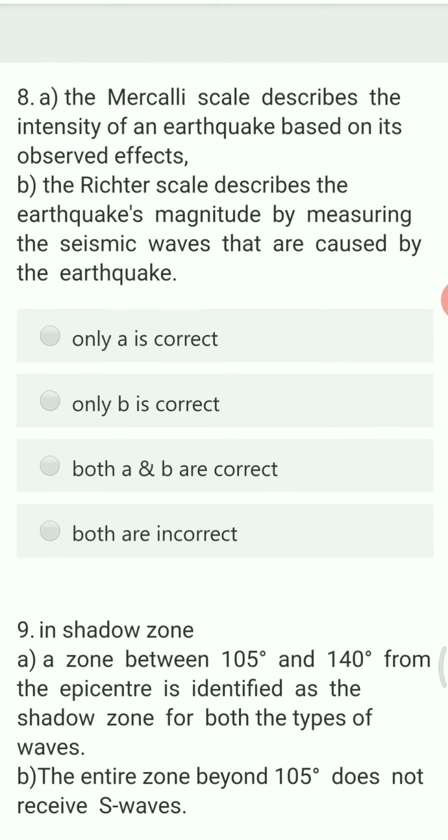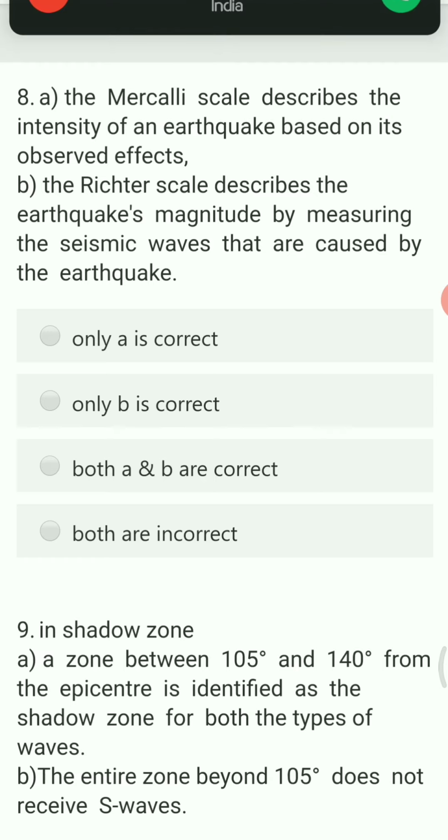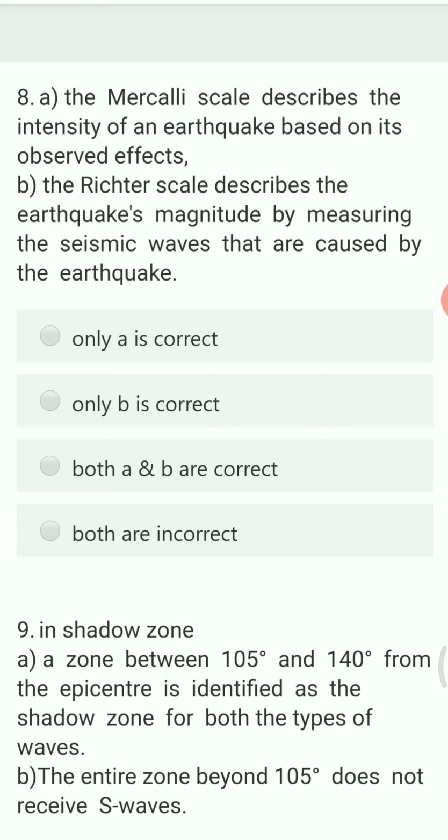Next question. The Mercalli scale describes the intensity of the earthquake based on its observed effects. And second, the Richter scale describes the earthquake's magnitude by measuring the seismic waves that are caused by the earthquake. So both options are correct: the Mercalli scale measures the intensity, and the Richter scale measures the seismic waves. The right answer is that both A and B are correct.